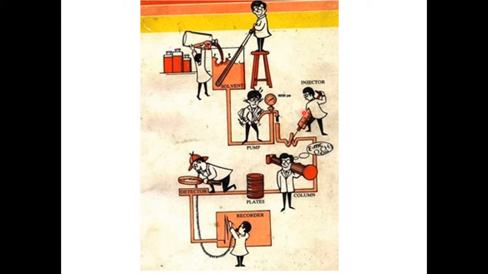What if we have a sophisticated system which can inject the sample that we want to separate? Because usually in column chromatography, we take the sample manually, whether it is in solid form or liquid form, and we just pour that, or we sprinkle that powder or liquid onto the top of the packed column, right?